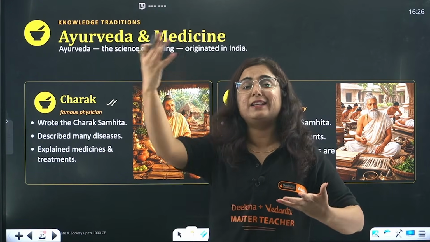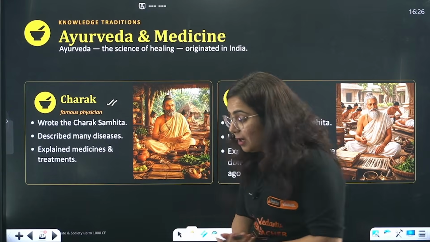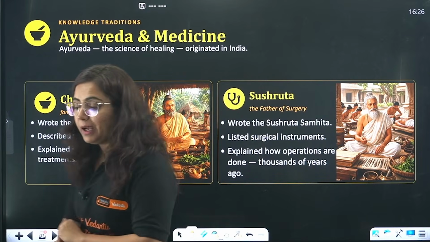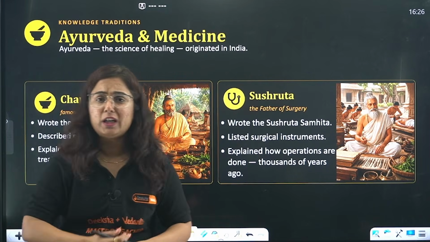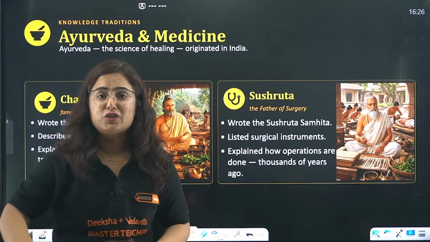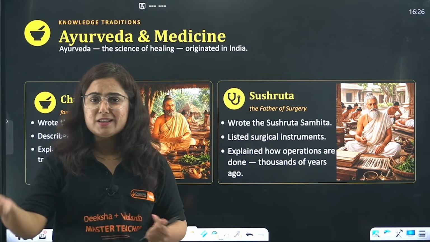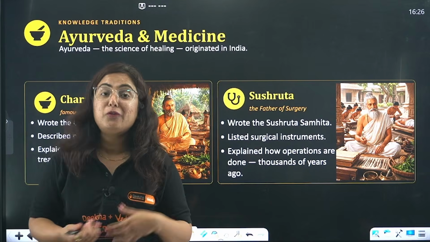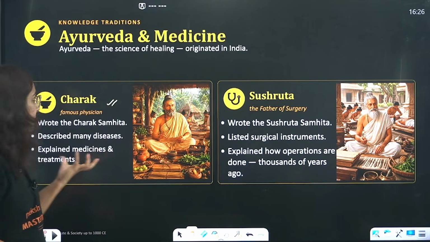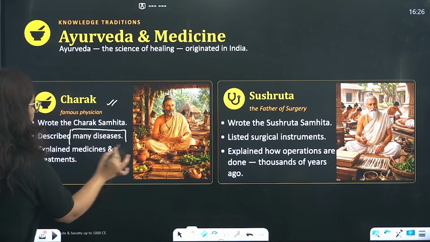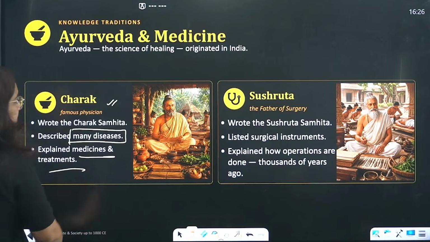About diseases and medicines. Like herbs were used. In Indian society, if something like cough and cold is happening, your mother will say, "Arey, drink the chai made from tulsi leaves," okay? Right? Something is happening, there is a herb in the market. So that knowledge came from Charak Samhita, which described many diseases, explained medicines and treatments.